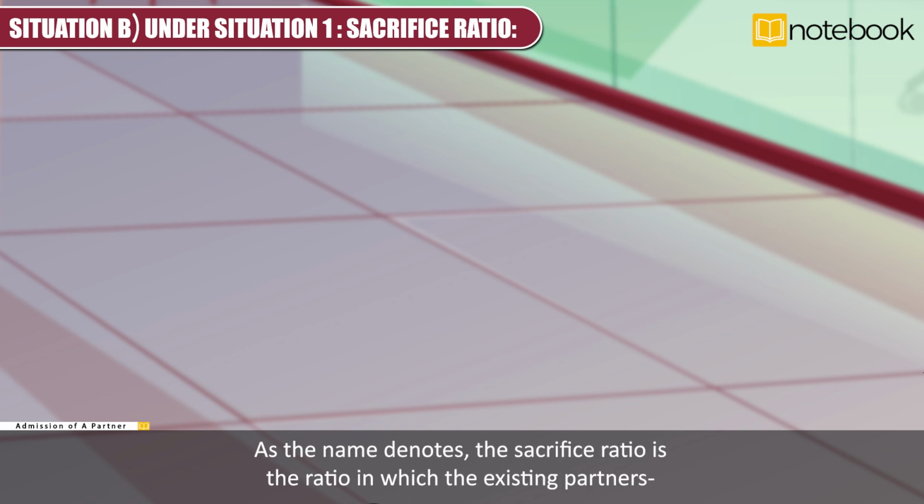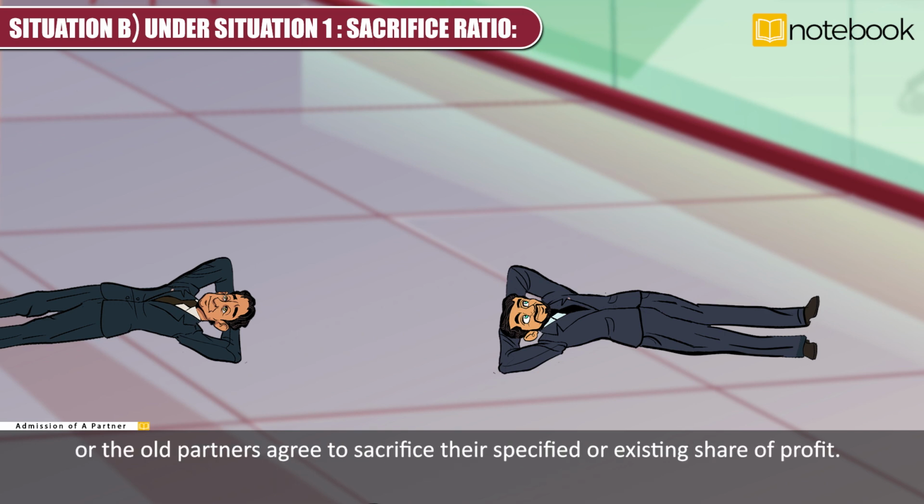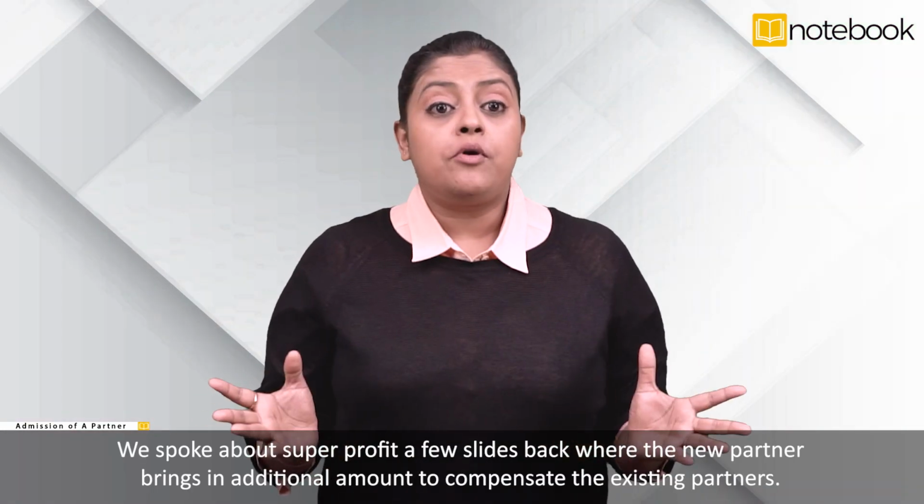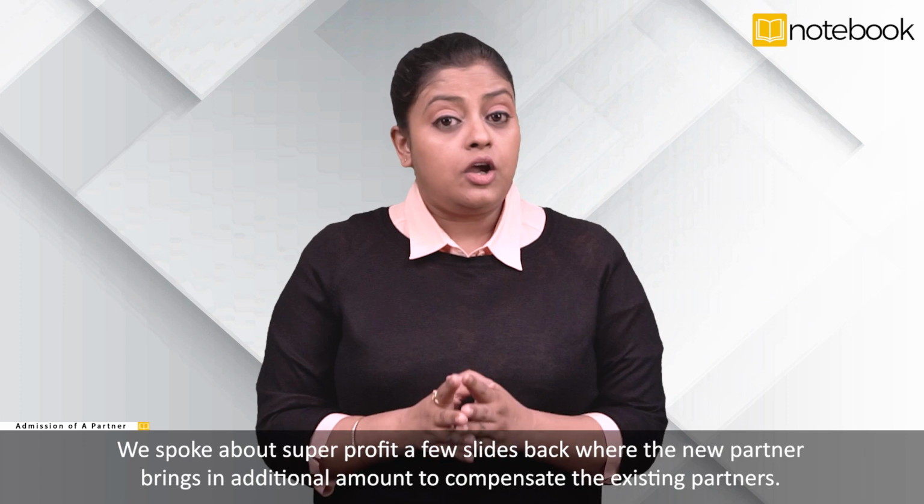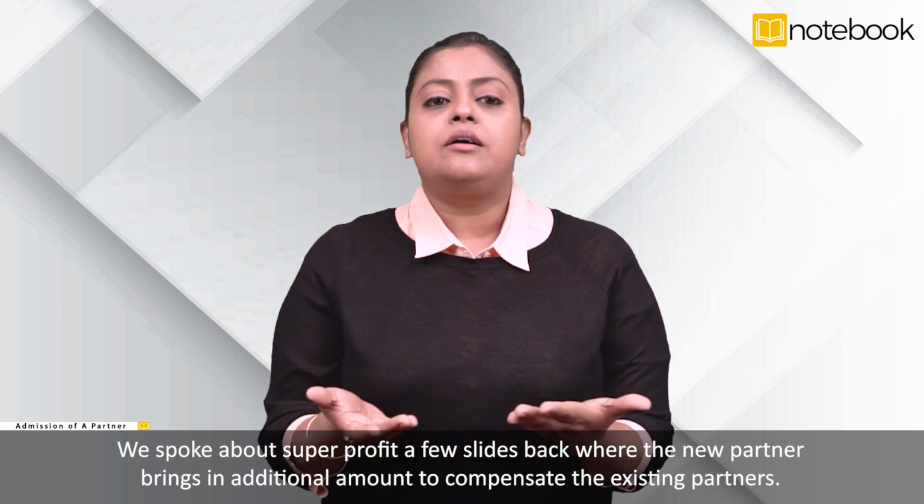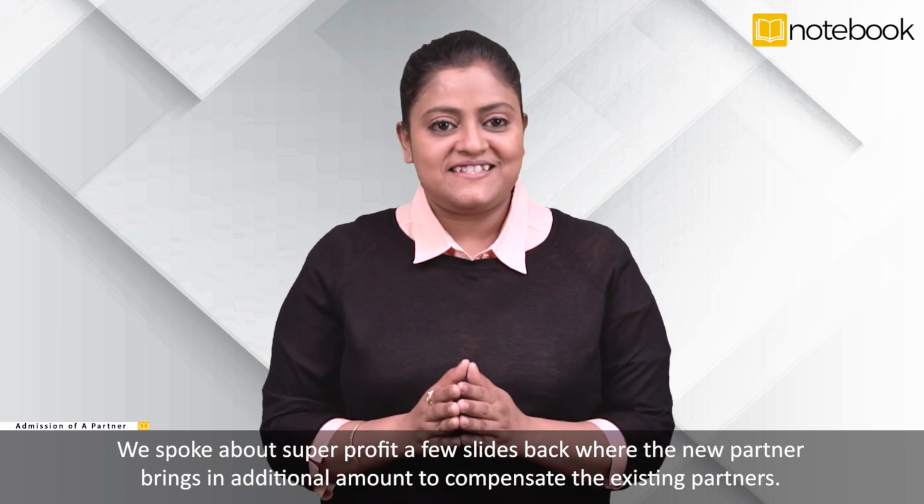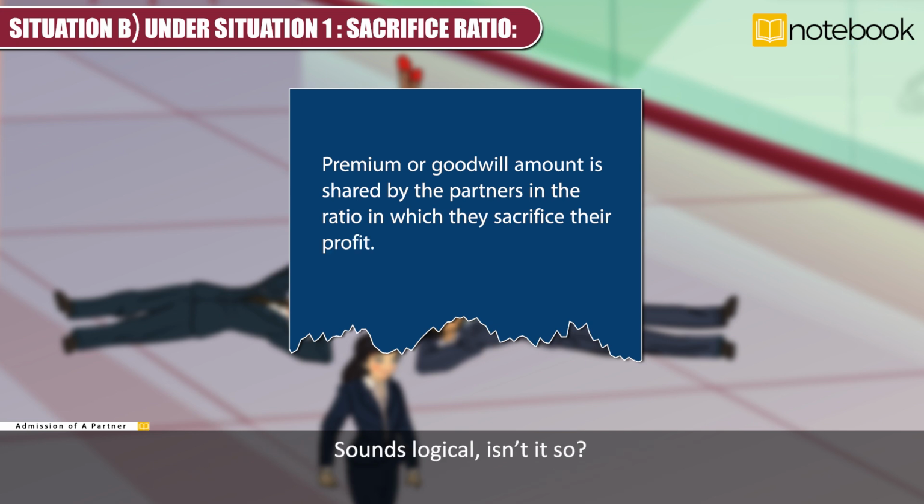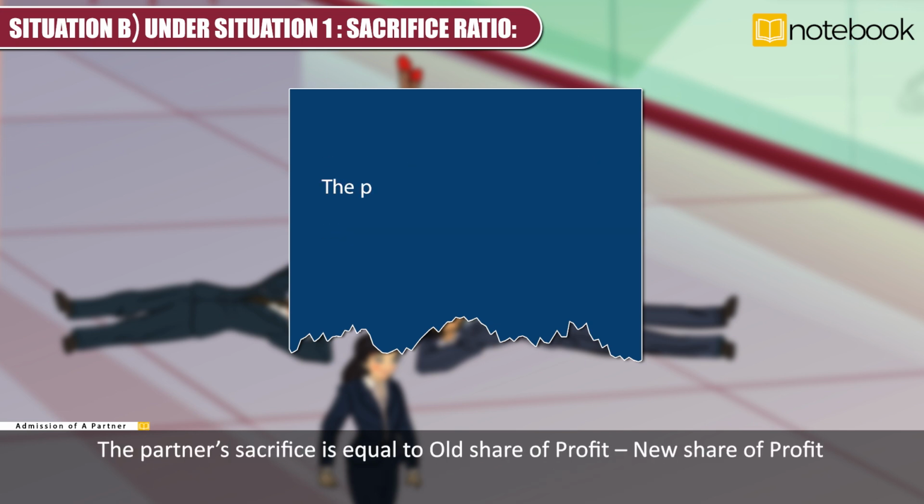Situation B under situation 1. Sacrifice ratio. As the name denotes, the sacrifice ratio is the ratio in which the existing partners or the old partners agree to sacrifice their specified or existing share of profit. Remember, we spoke about super profit a few slides back, where the new partner brings in additional amount to compensate the existing partners. This premium or goodwill amount is shared by the partners in the ratio in which they sacrifice their profit. Sounds logical, isn't it so? The partner's sacrifice is equal to old share of profit minus new share of profit.